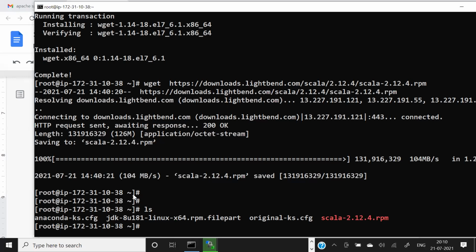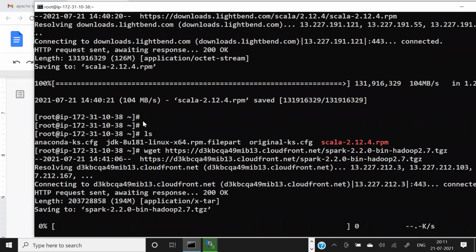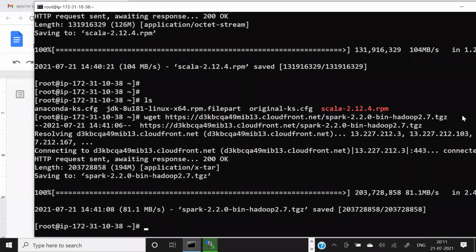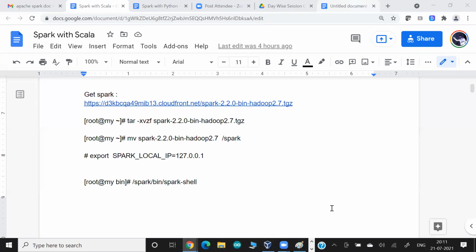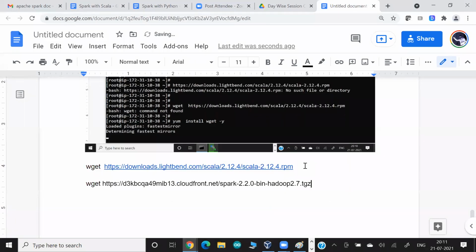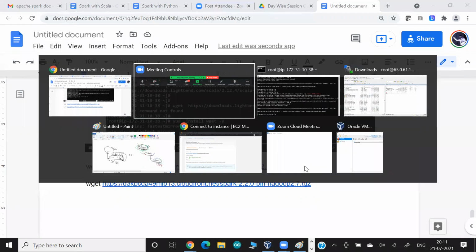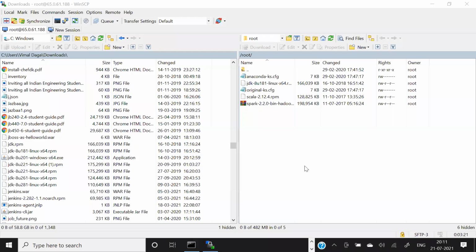So wget, and this is the version I am using here. That's what, guys, I have shared with you in your document. You can use the same version, or maybe you can try other versions also, hit and try, and maybe they might also support other versions of Scala and other versions of Java. So I think Java has been uploaded, and I'm doing it step by step.